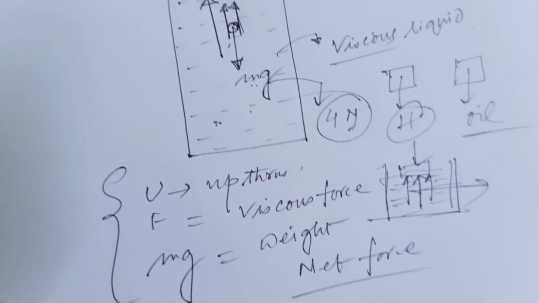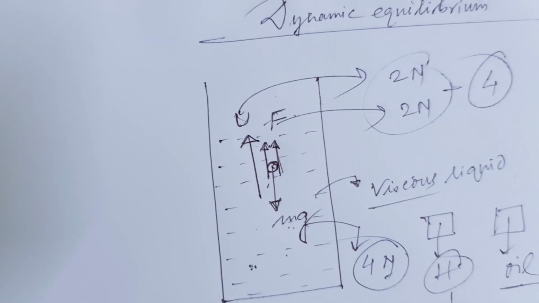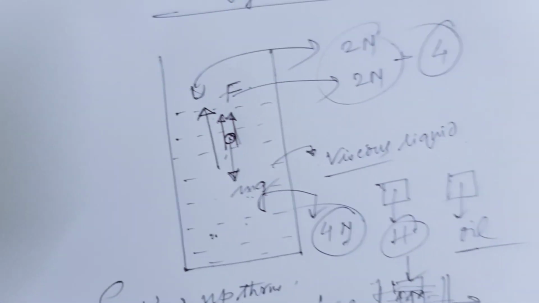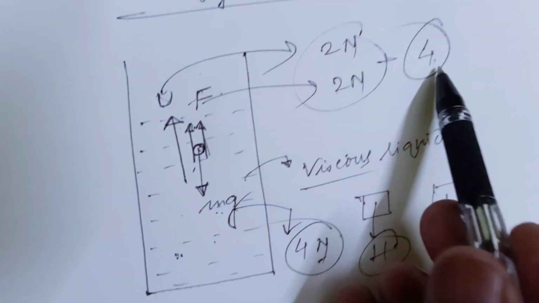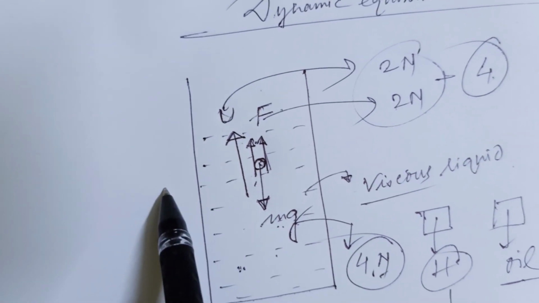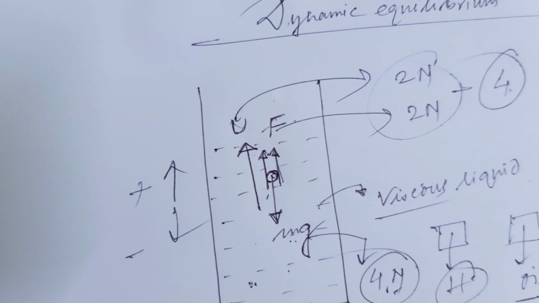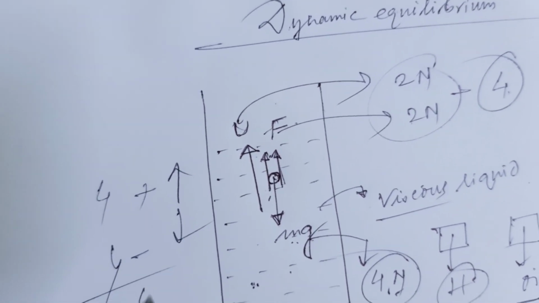That is the vectorial sum. Vectorial sum means you have to consider the direction also. If we add 2 plus 2, that is 4, plus 4, 8, this is not like that. This is in the upward direction. So if you take this as positive, then the downward direction is negative. So plus 4 and minus 4 is equal to 0.